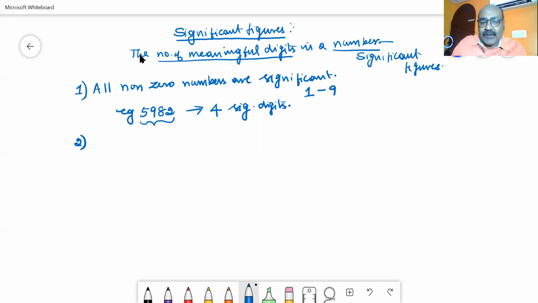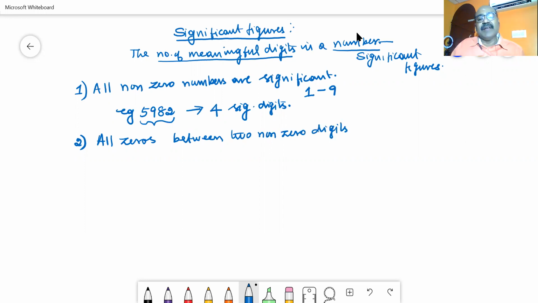We are going to see when in this rule. Rule number 2: all zeros between 2 non-zero digits are considered to be significant.